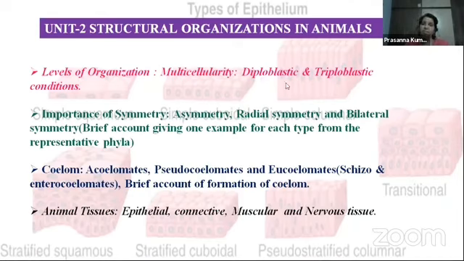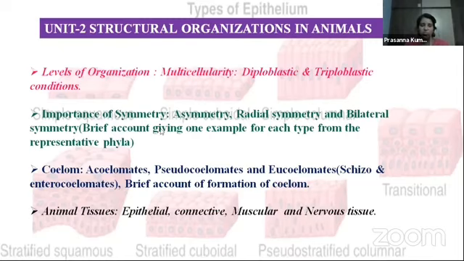Blast means the layer. So how, during the course of evolution and embryonic development, the number of embryonic germ layers advanced from 2 layers to 3 layers, that is diploblastic condition to triploblastic condition, you are going to study under levels of organization.